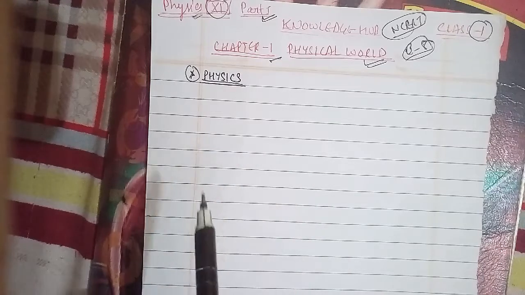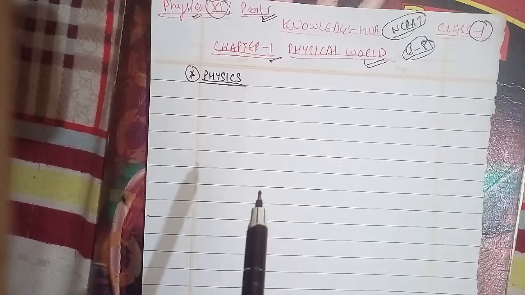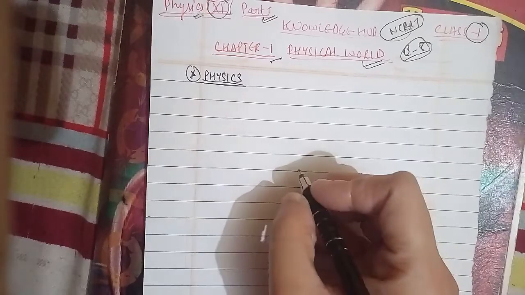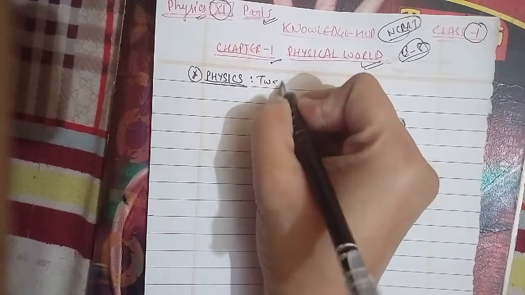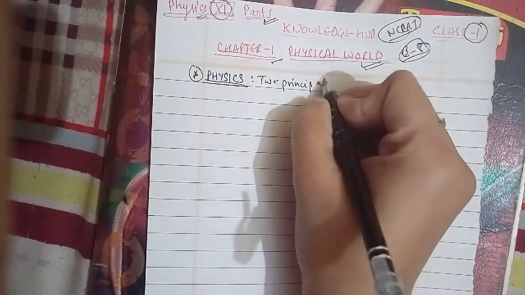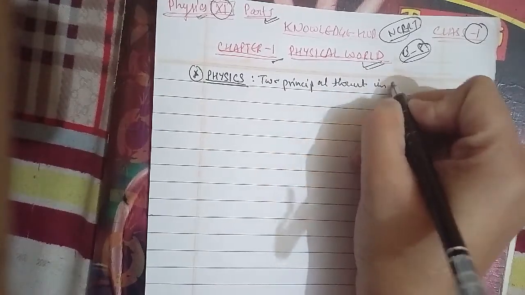Here we remark on the two principal thrusts in physics: unification and reduction. So basically we talk about two principal thrusts in physics.